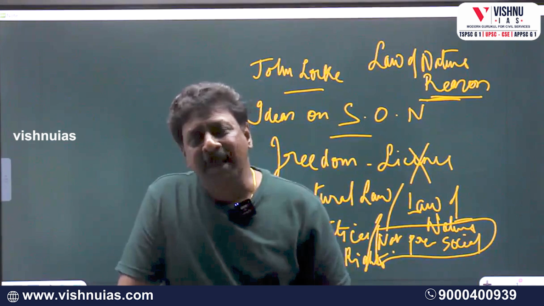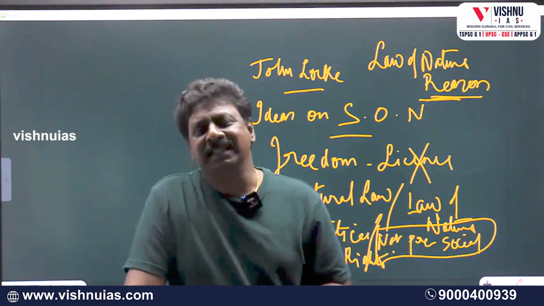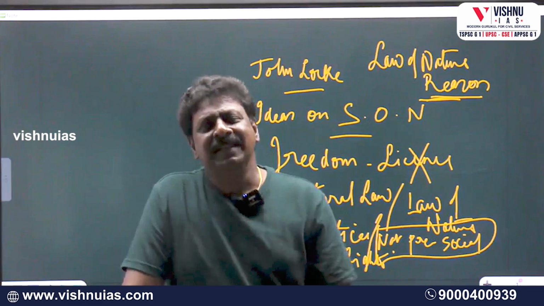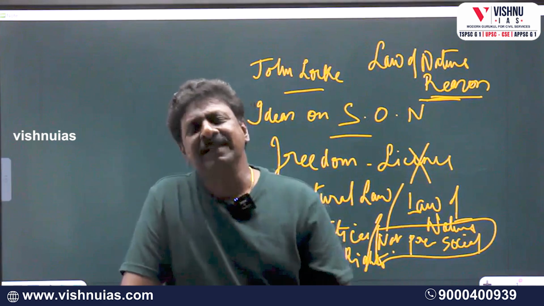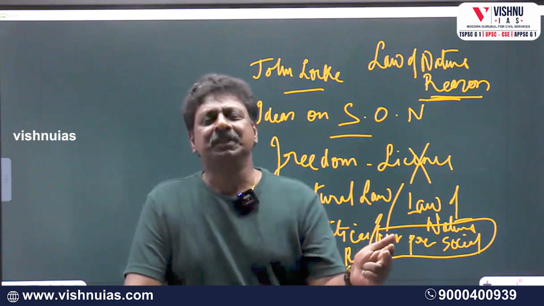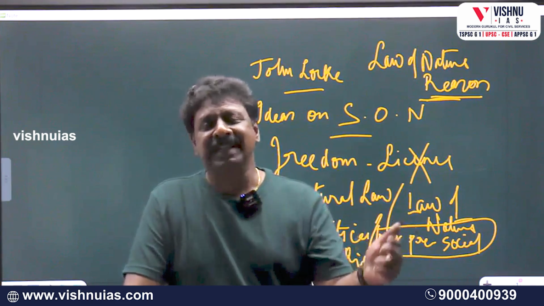Whatever man had created, which is of some value, using his labor or his industry and endeavor, is his possession, or his estate.